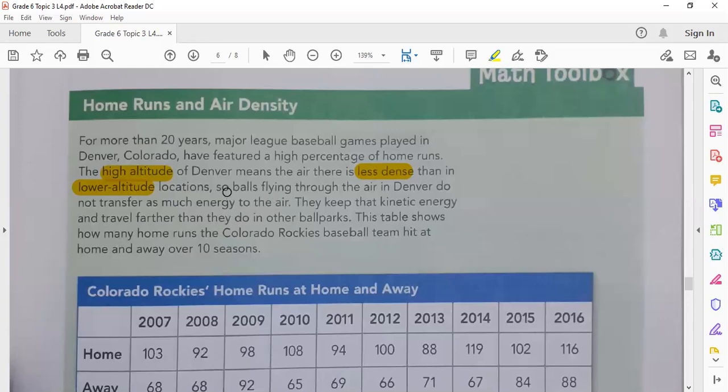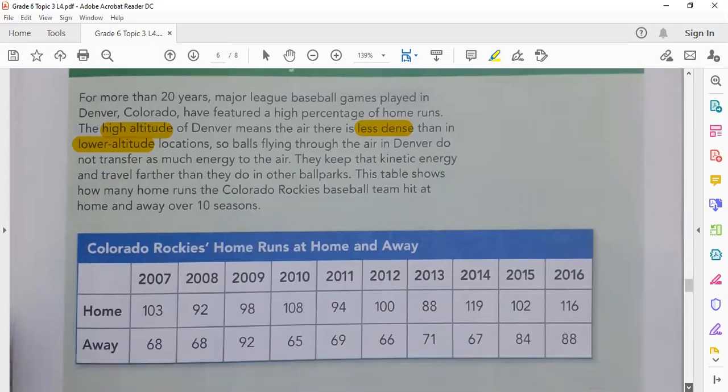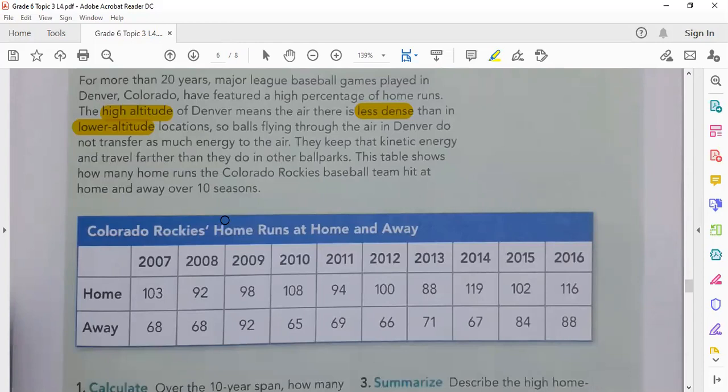So balls flying through the air in Denver do not transfer as much energy to the air. They keep that kinetic energy and travel further than they do in other ballparks. Exactly. This table shows how many home runs the Colorado Rockies baseball team hit at home and away over 10 seasons.